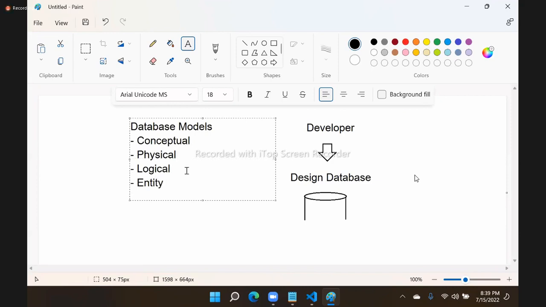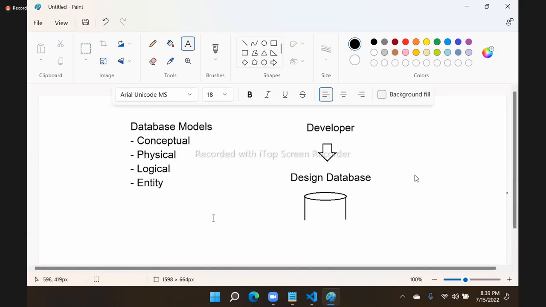So a developer designs a database not just through imagination, and not through documentation. We don't call it documentation, right? We need database models, right? By using these models, we design. What are these models? We have the conceptual model, physical model, logical model, entity model.